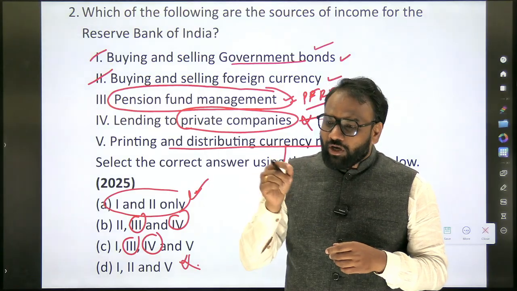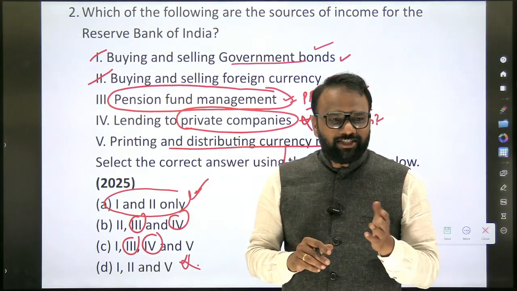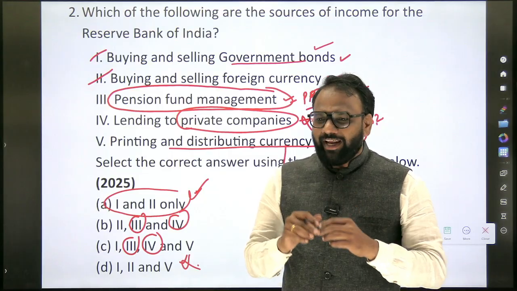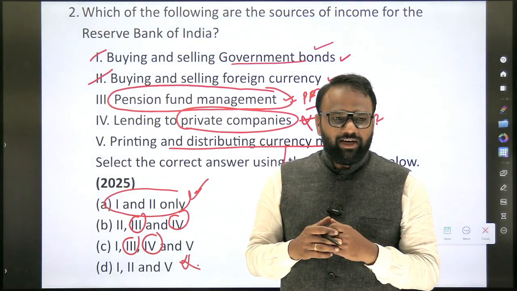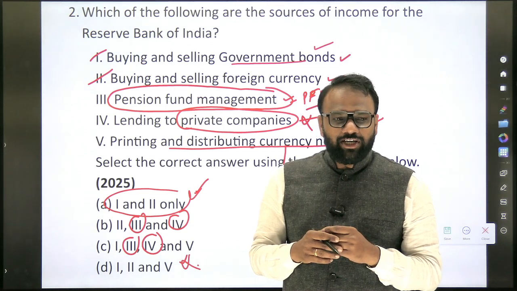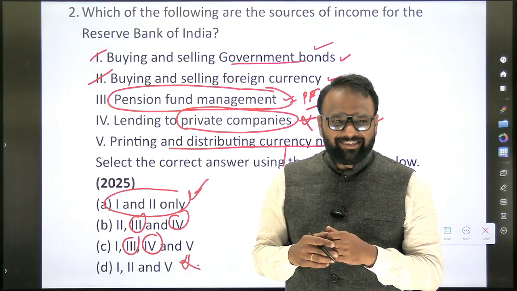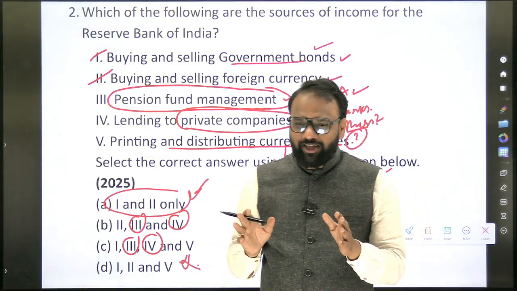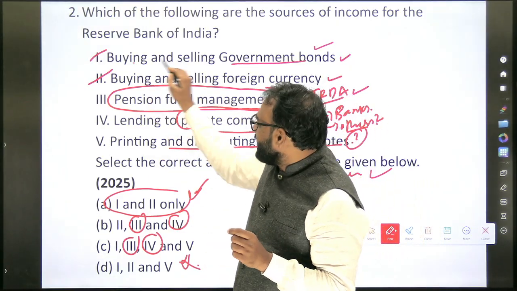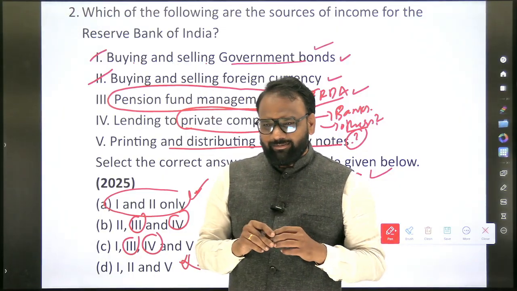So can RBI buy and sell government bonds? Yes or no? Can you give me an example where RBI buys the government bonds and sells the government bonds? Treasury bills, right? So treasury bills RBI buys? Okay, the next question, see, later on you can just find out. I will not give you a complete picture here. Whether RBI can buy and sell government securities in primary market or secondary market?